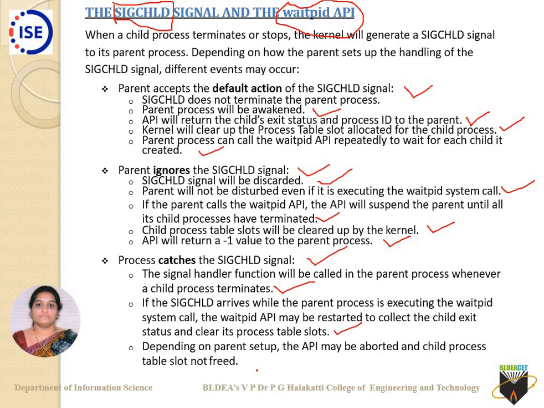Depending on the parent setup, the API may be aborted and the child process table slot not freed. These are the actions that happen when it catches the signal.